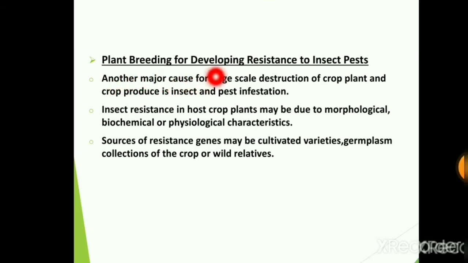Another major cause for large-scale destruction of crop plant and crop produce is insects and pest infestation, that is large-scale destruction caused by these insects and pests. Insect resistance in host crop plants may be either due to morphological, that is structure, biochemical, that is the chemical process, and physiological, that is their functioning. Source of a resistant gene of a developed variety may be either due to cultivated varieties or germplasm, that is their genetic resource collection of crop to be used, or their wild relatives.